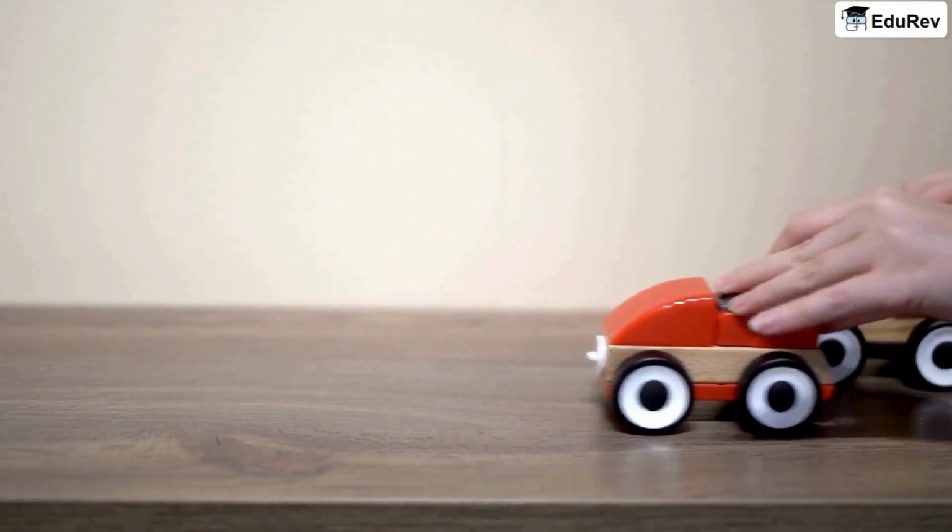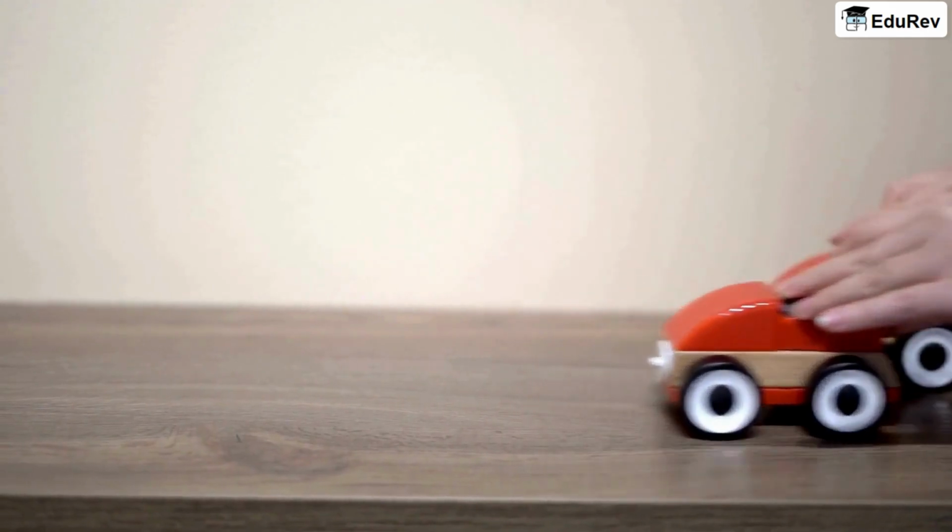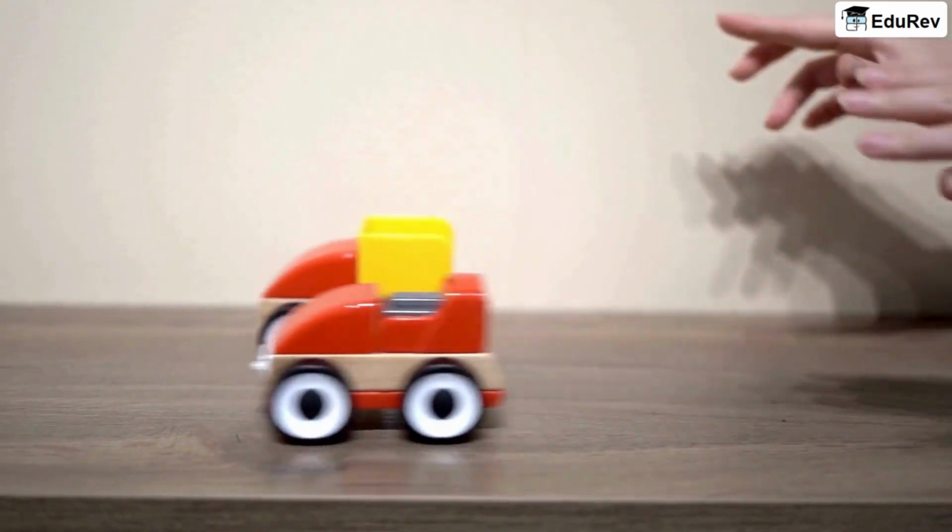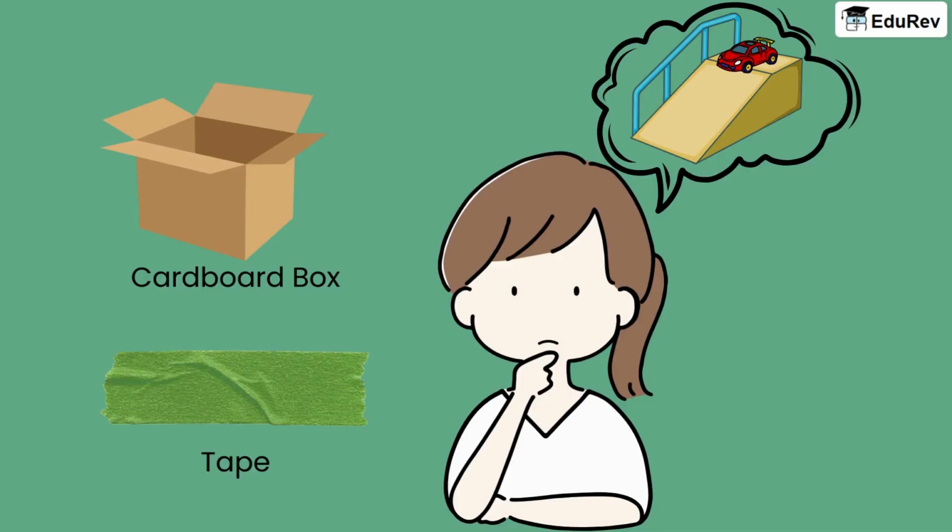When I was your age, I loved to play with toy cars. I had a lot of them, and I used to race them on different tracks. One day, I decided to make a ramp for my cars. I used a cardboard box and some tape and made a slope.